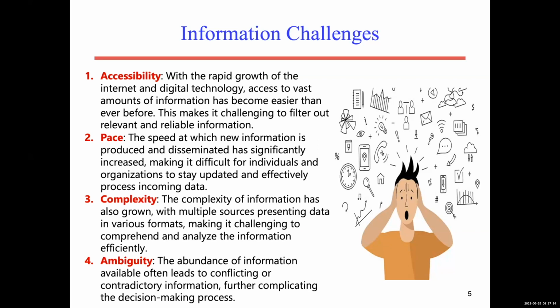The complexity of information has grown, with multiple sources presenting data in various formats, making it challenging to analyze efficiently. Also ambiguity. The information available often leads to conflicting or contradictory meanings. So these are the four issues that affect the huge amount of information that we have.